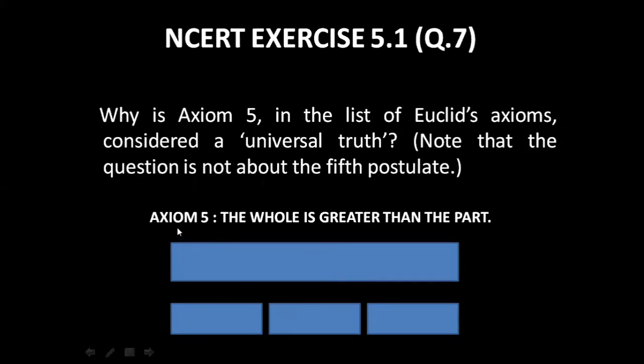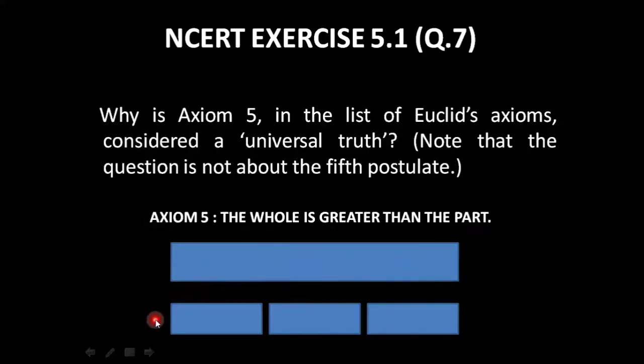Euclid's fifth axiom states that the whole is greater than the part. We have been asked to explain why this is a universal truth. Let me give an explanation with the help of a figure. As you can see, this is one whole rectangle. Let's consider this to be the whole rectangle itself.